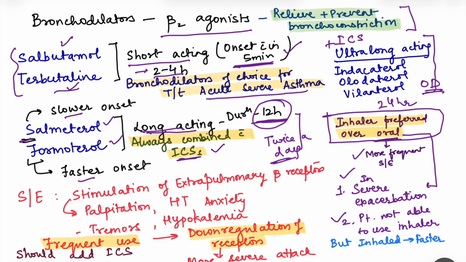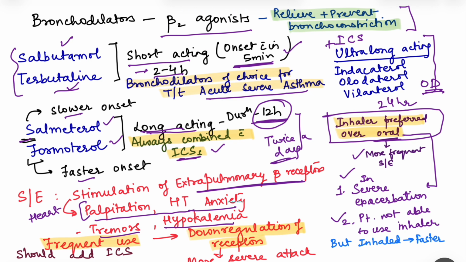Side effects occur because of the stimulation of extrapulmonary beta receptors. Beta receptors are also present in the heart, and also in skeletal muscles. So when these are stimulated, we get the side effects. The side effects include palpitation, hypertension, anxiety, when the heart beta receptors are stimulated, then tremors because of the stimulation of skeletal muscle beta receptors. Hypokalemia also occurs because potassium goes back inside the cell.